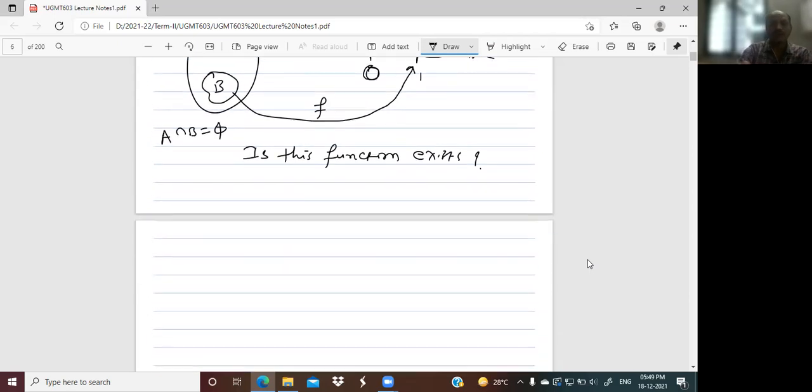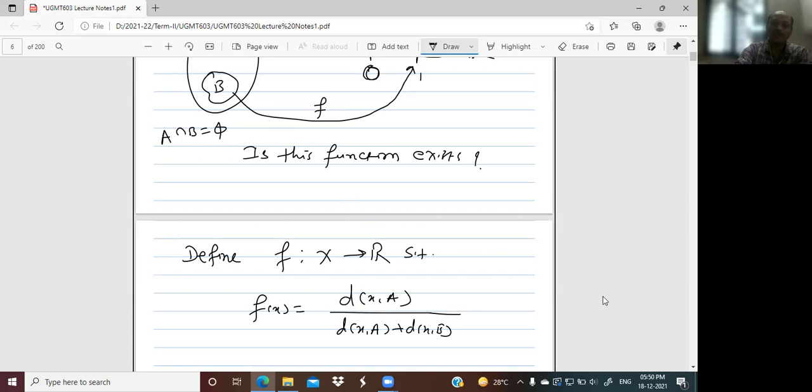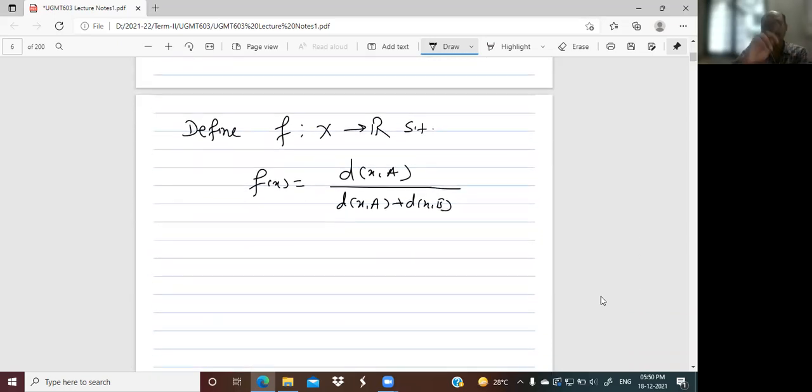Now, what I will do, I will define one function f from X to R such that f(x) is equal to d(x,A) divided by d(x,A) plus d(x,B). This is my function. If I am defining this function in this way, then what we have to do? This function should be well defined.